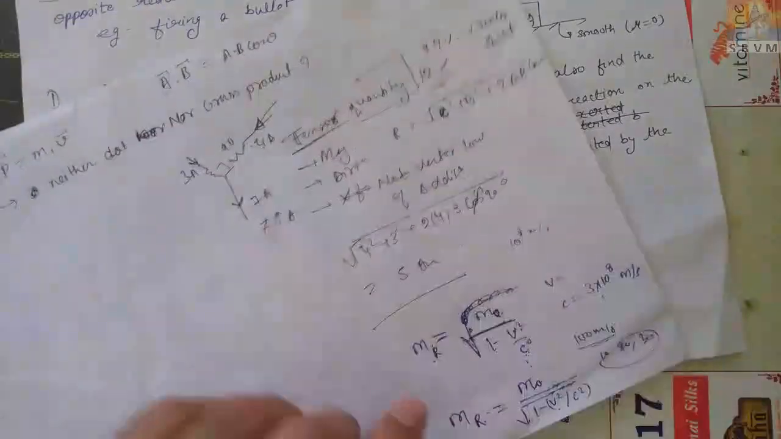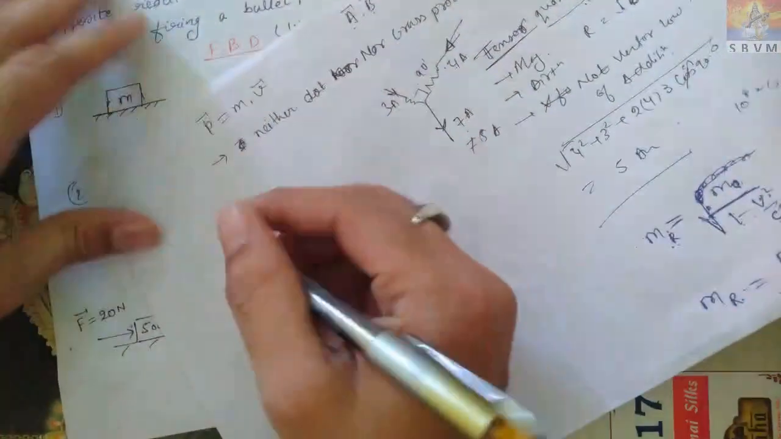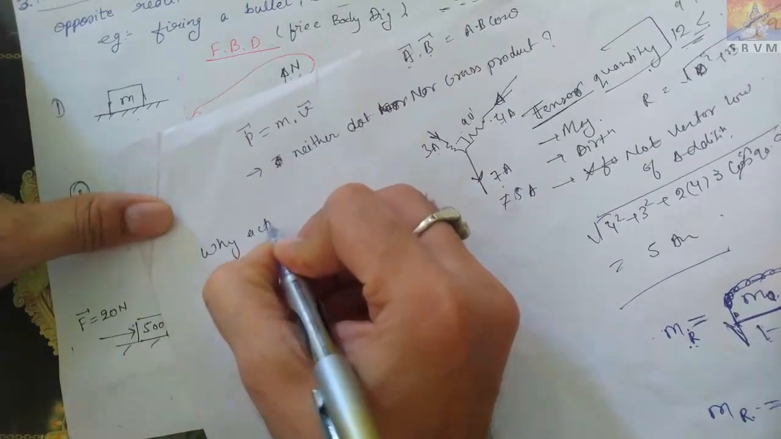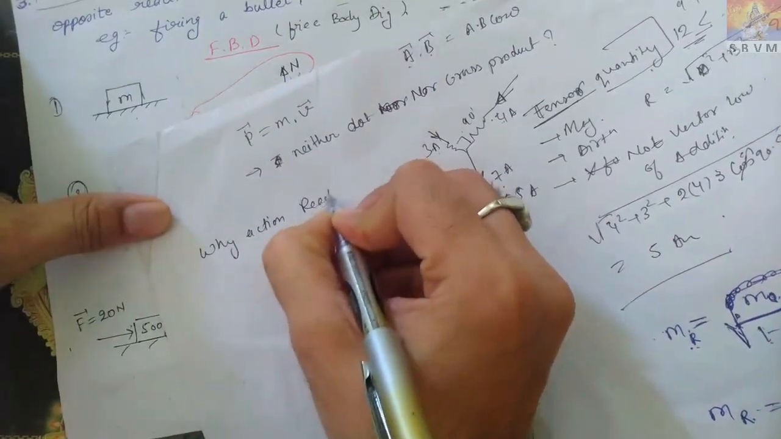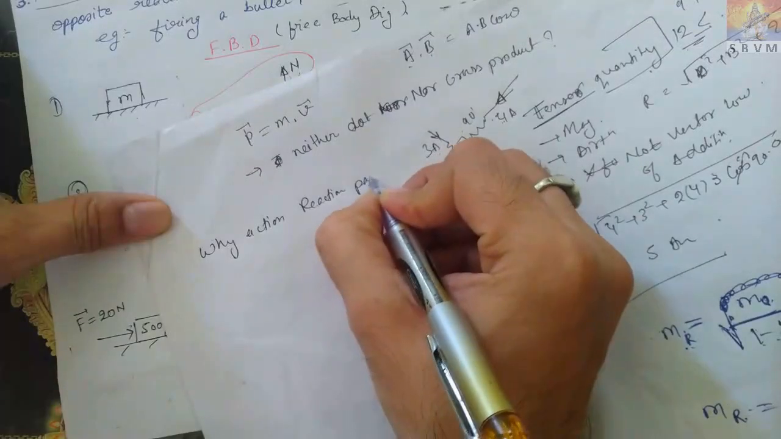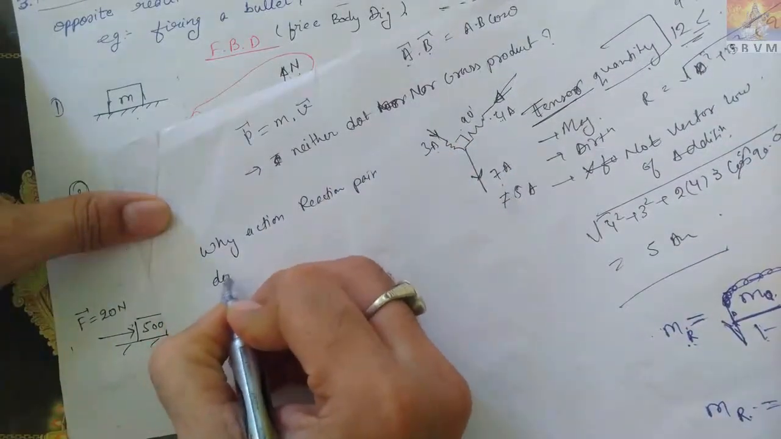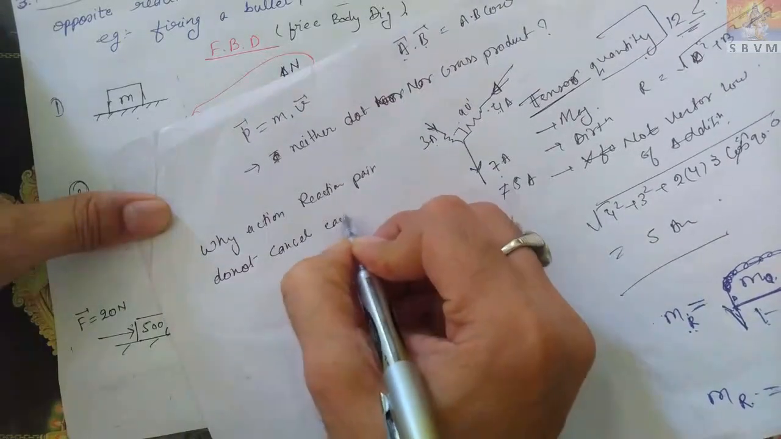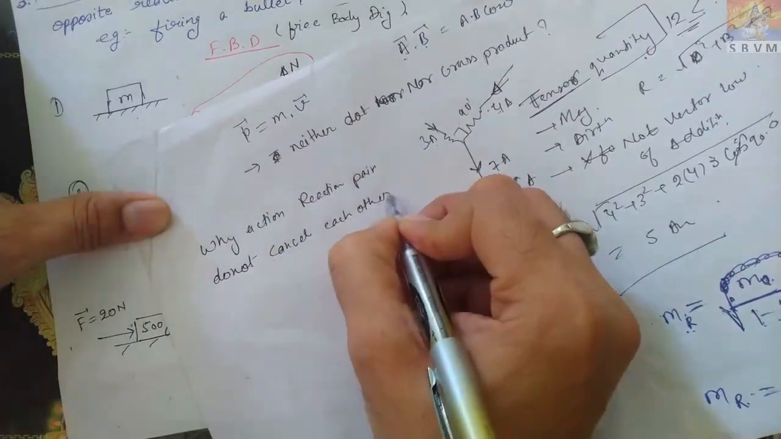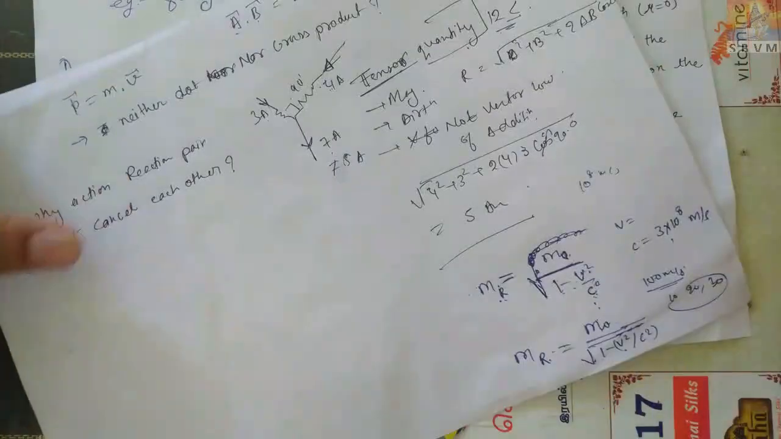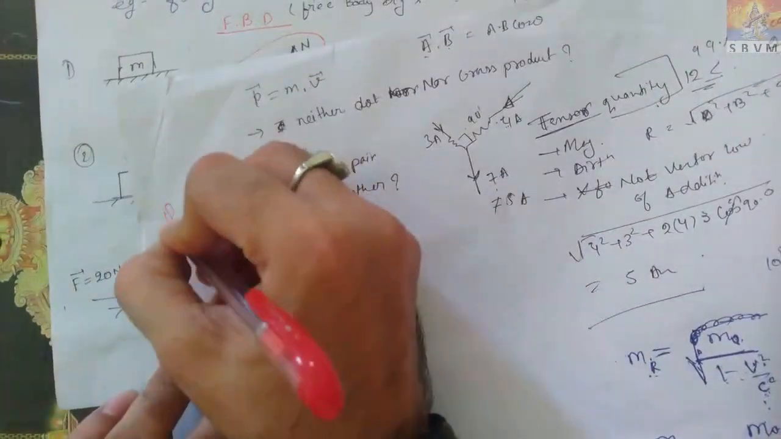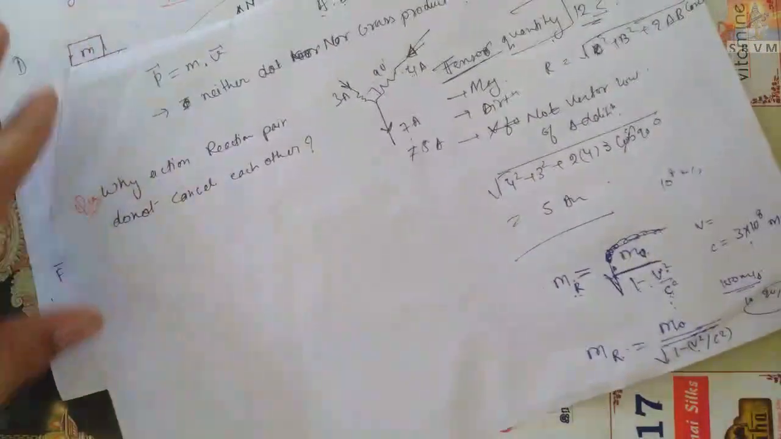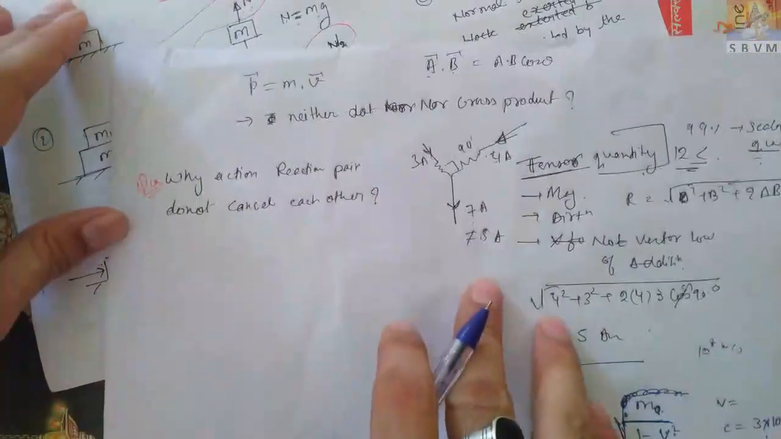Now suppose I ask you one question, a very famous question: why do action reaction pairs not cancel each other? Pause your screen for 1 or 2 minutes and think about it. I am explaining. Why do action reaction pairs not cancel each other?